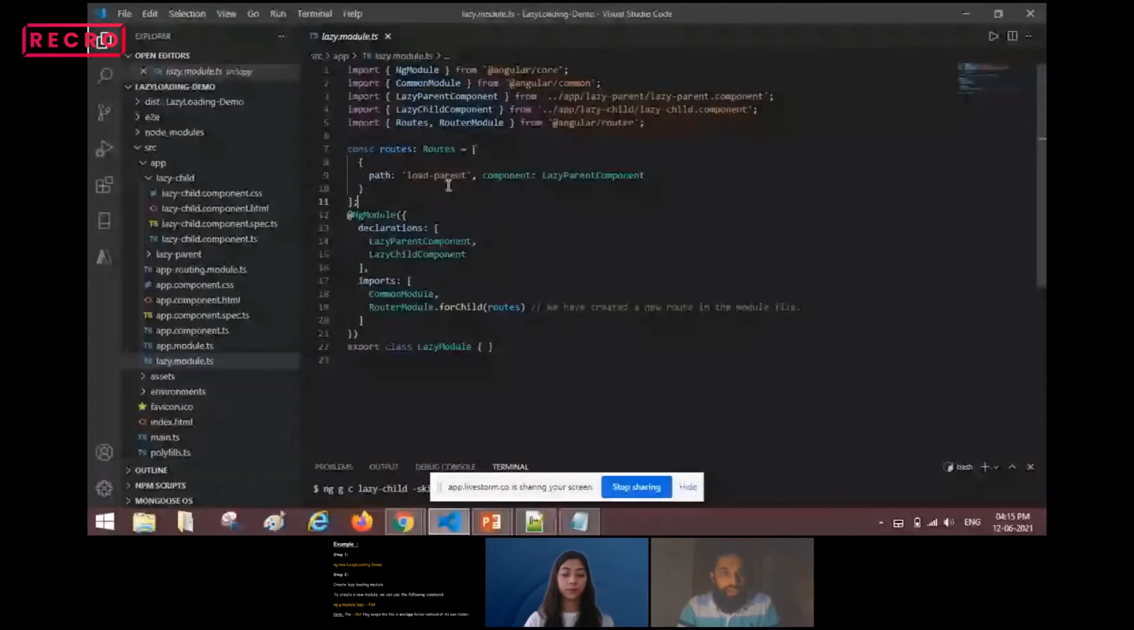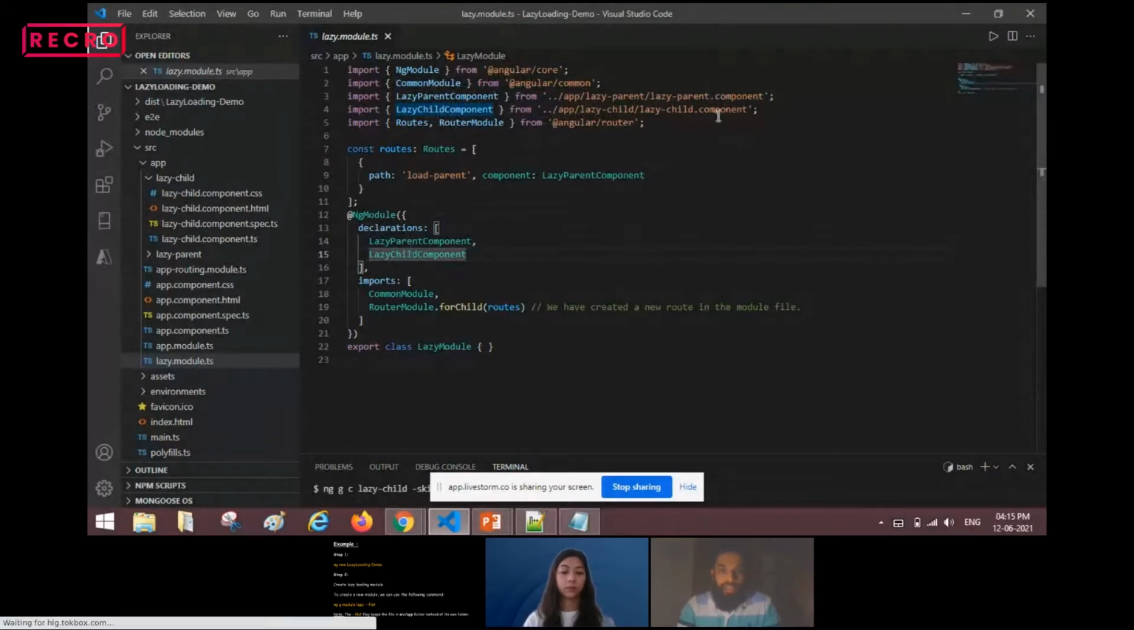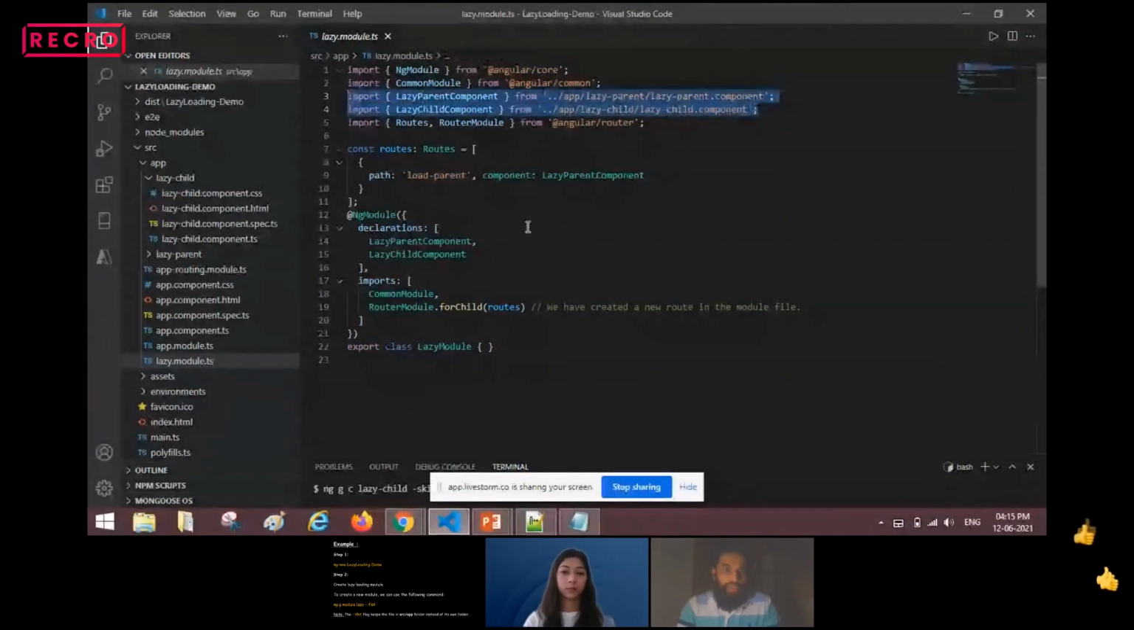This is how it looks. Before we start, we have to register the parent component and the child component in the declarations array. Inside the NgModule part, we have to declare the lazy parent component and the lazy child component. I import the lazy parent component from the lazy parent component path, and similarly the child component. The highlighted text shows I have taken the lazy parent component and the lazy child component from their respective paths.